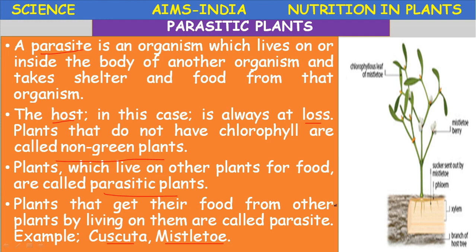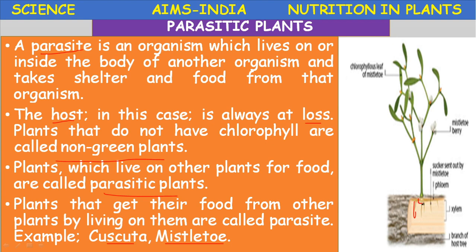Okay, so these parasitic plants live on another organism and derive food from that organism. The organism deriving food is called the parasite, and the other organism from which the food is derived by the parasite is called a host. What is a host? Host can be defined as the other organism from which food is derived by the parasite. The parasites produce special structures. You can see here.